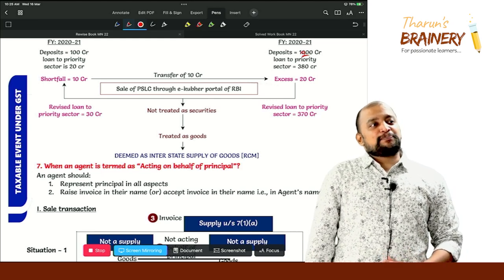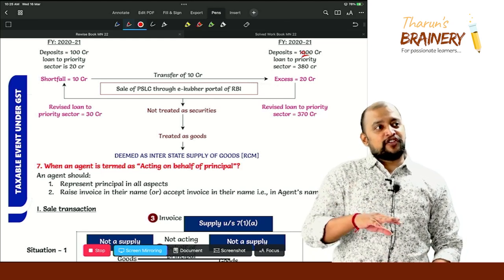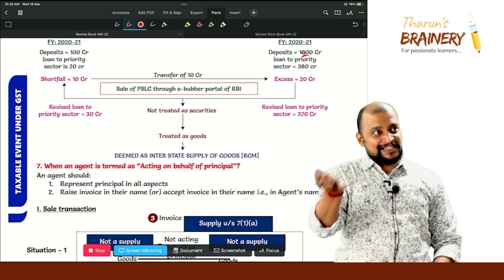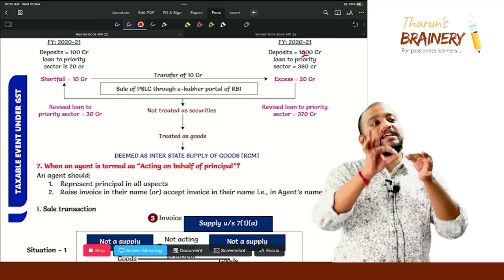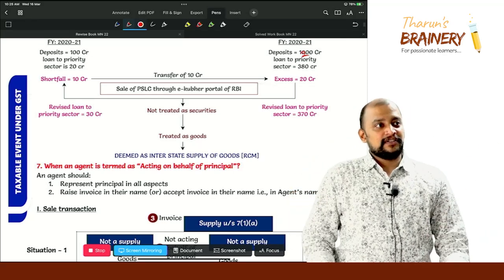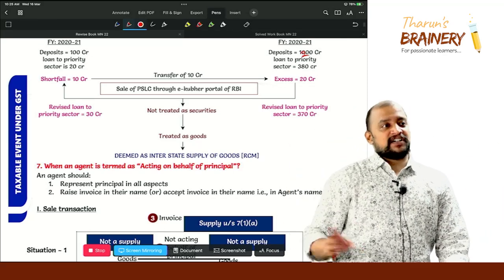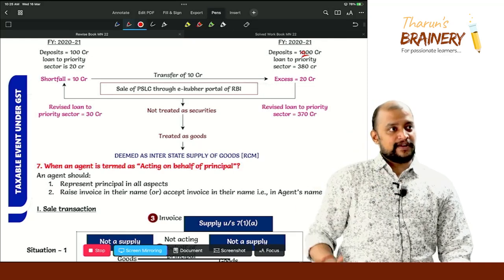Again the money is paid to Lena Dena Bank. So therefore Lena Dena Bank transfers the PSLC. Is that your doubt? They will not transfer the PSLC. The PSLC will be cancelled. There won't be any transfer. Only one time sale. Okay.